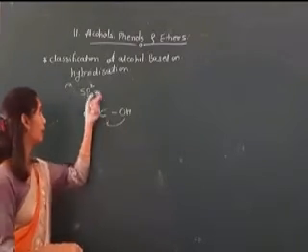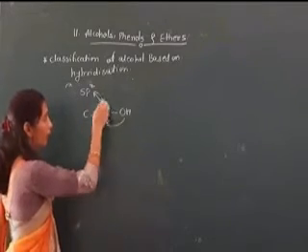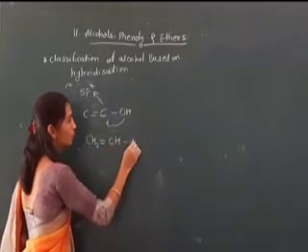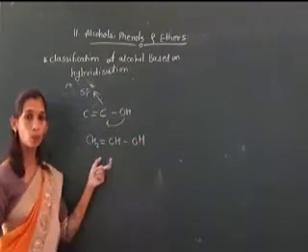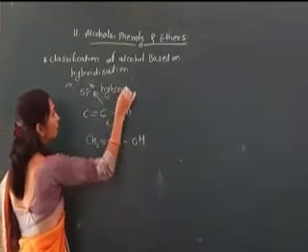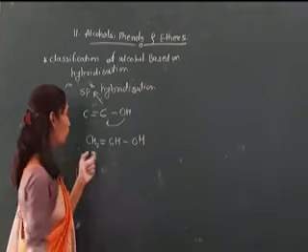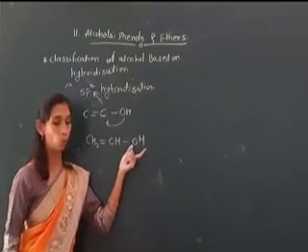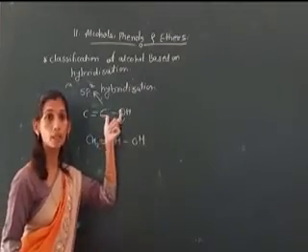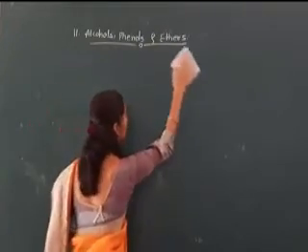So that type of carbon is considered an sp2 hybridized carbon atom. For example, CH2 double bond CHOH. That type of compound is considered sp2 hybridized alcohol, with our functional group OH present here. That type of compound is also known as vinyl alcohol.